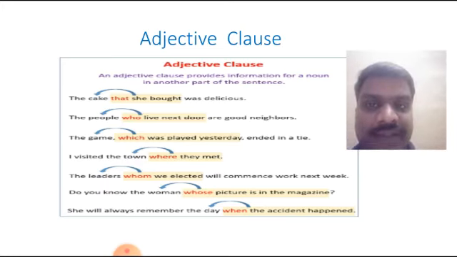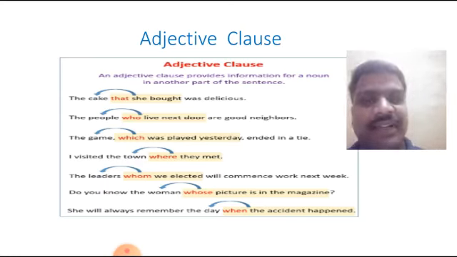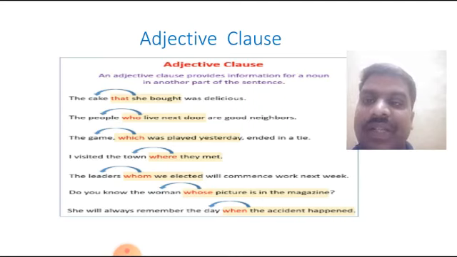Which cake was delicious? This clause is always answering the question which. The people who live next door are good neighbors. Which people are good neighbors? Who live next door. Here, who live next door is an adjective clause. It provides information for a noun or pronoun in a part of the sentence.